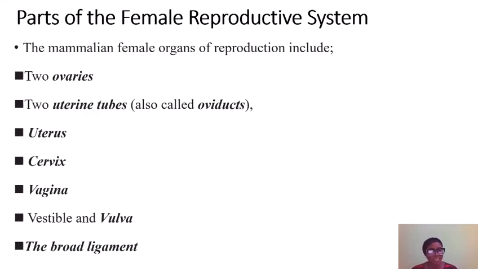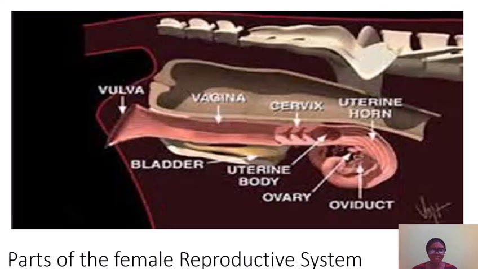And the cervix represents the neck of the uterus that permits entry and exit of substances, while the vagina represents the passageway during parturition of the fetus. The vestibule and vulva also represent passageway during parturition, and the broad ligament combines these parts together as a whole. Now, this particular image represents the parts of the female reproductive system.